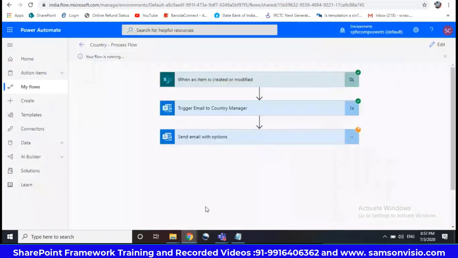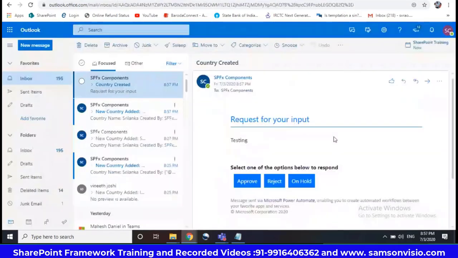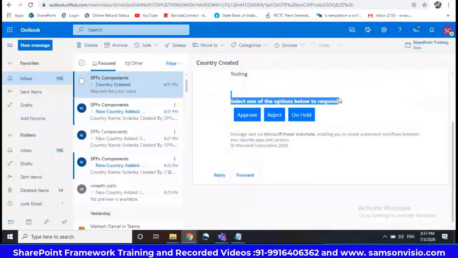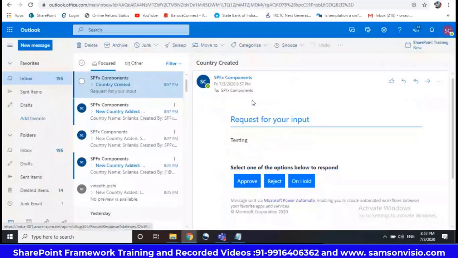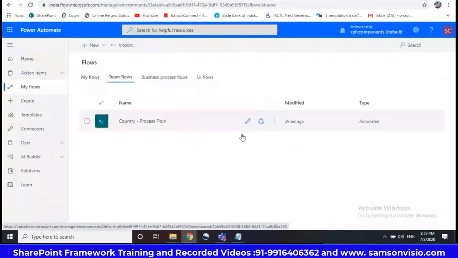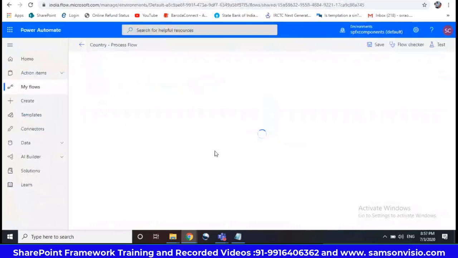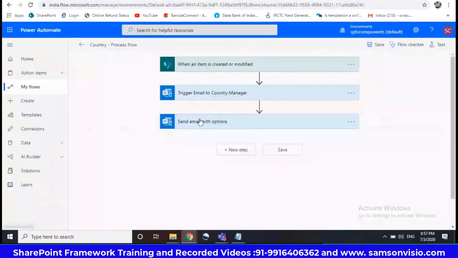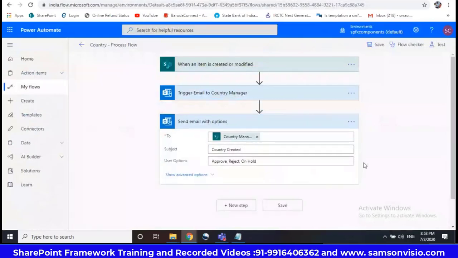Yeah, so I want to tell you this. So see here, country created. You got 3 options: approve, reject, on hold. So in the email itself you can approve it, successfully. But after approve, what we should do, I didn't do it here. I'll tell you that. So see here. So what is next? You have taken it, but the power is gone here. Okay, no problem.